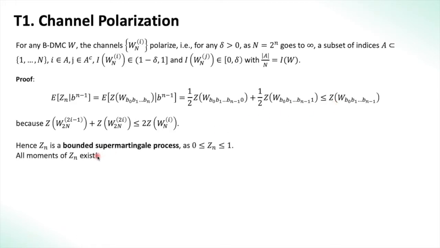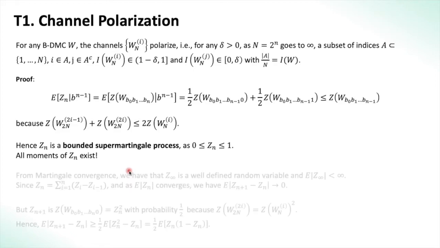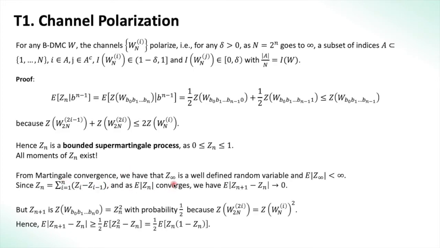Now this is a supermartingale process and we know that Zn is bounded, so all moments of Zn exist. Now from martingale convergence we have Z infinity being a well defined random variable and an L1 random variable. Now you can rewrite Zn as a sum of telescoping terms, and this series converges in the L1 sense. We have the expectation of Z_(n+1) minus Zn going to 0, that is, the expectation of all the tail terms goes to 0. This is from simple real analysis.